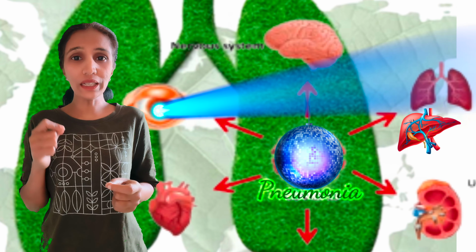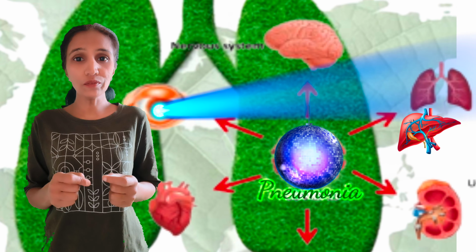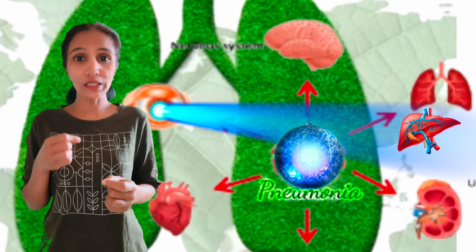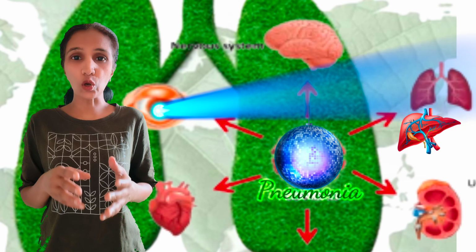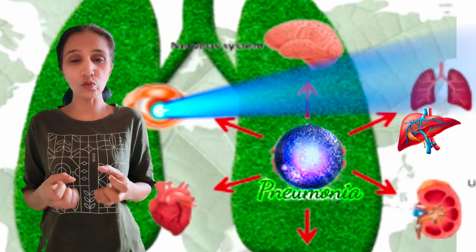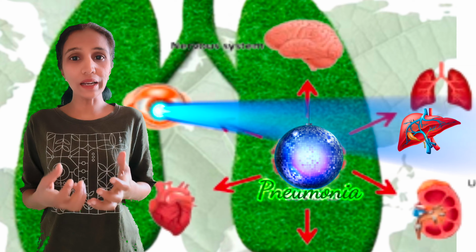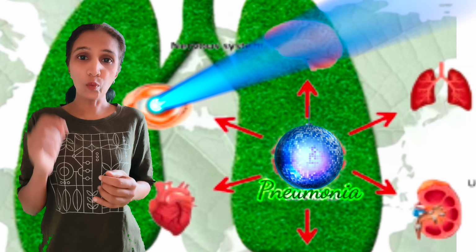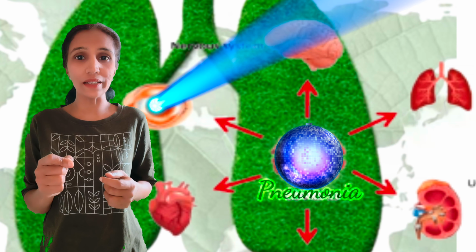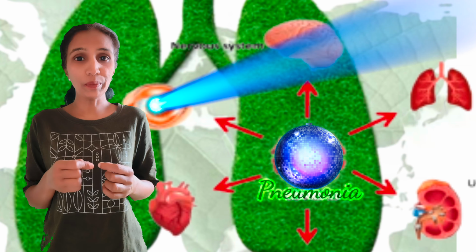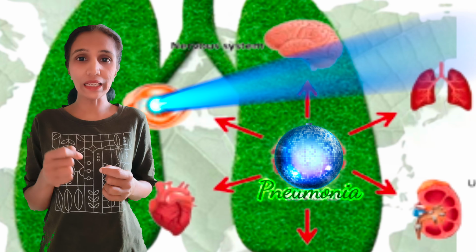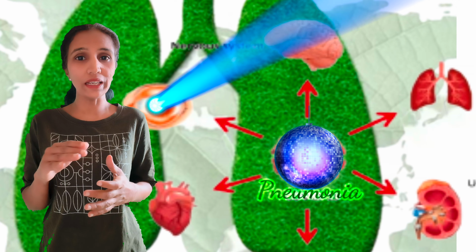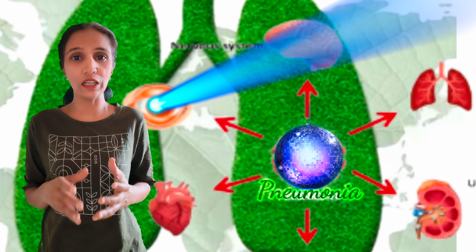And when pneumonia infects the liver, in case the liver is also infected by jaundice, the condition will become severe in the liver, because both the jaundice as well as pneumonia are going to weaken the liver at a faster rate. And this infection is transferred to the brain, whereby pneumonia attacks the central nervous system by bringing a brain infection called meningitis. Meningitis is the infection of pneumonia on the covering of the brain as well as the spinal cord.